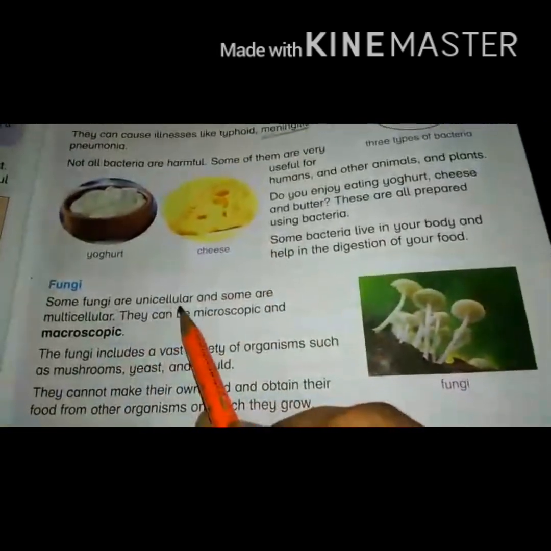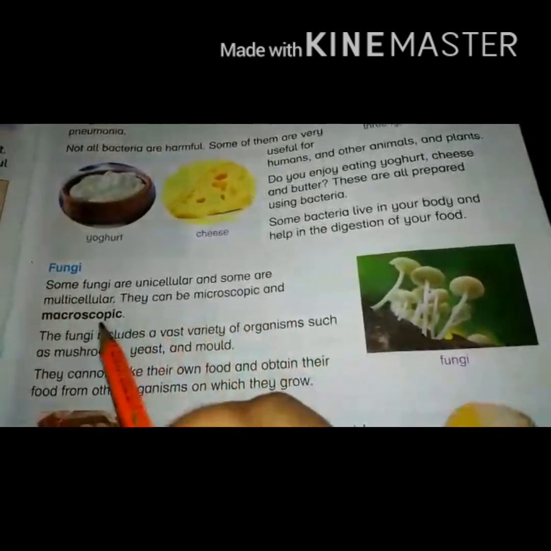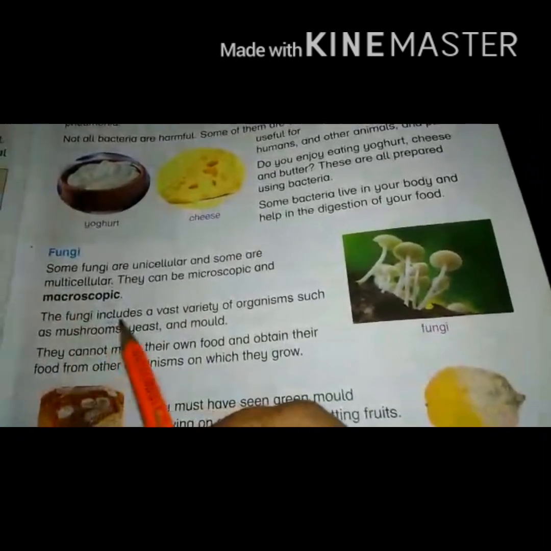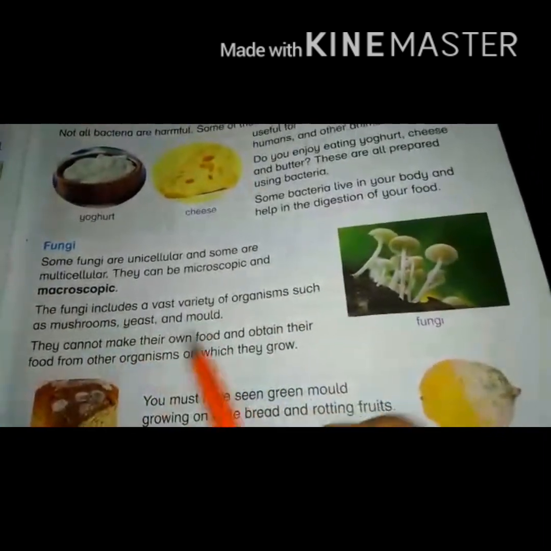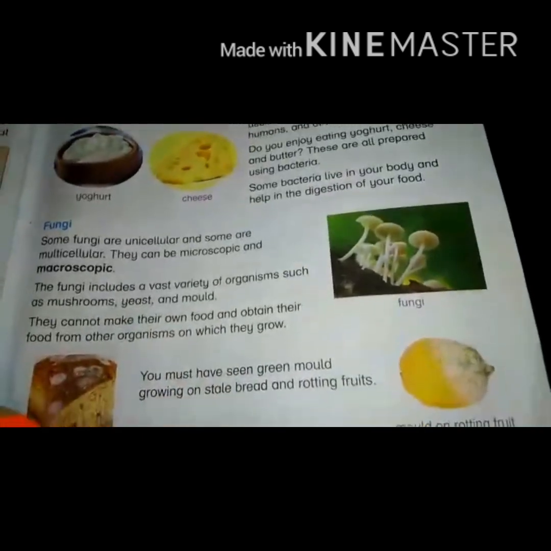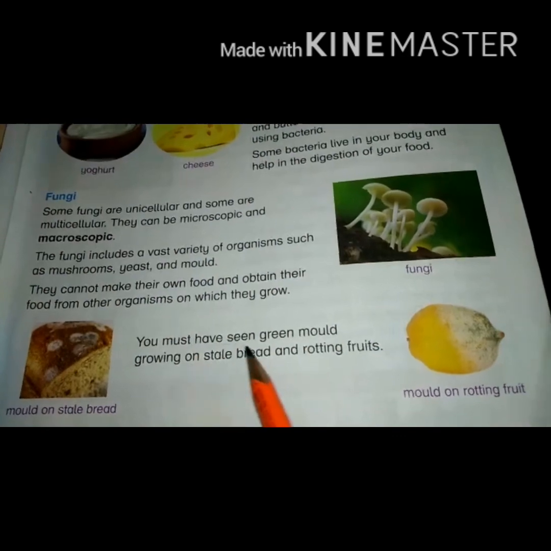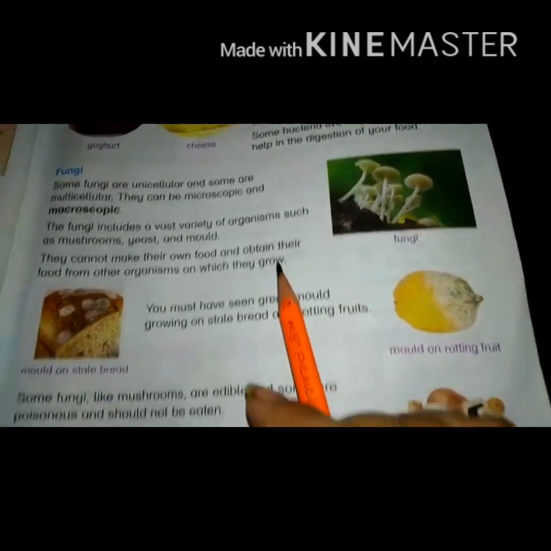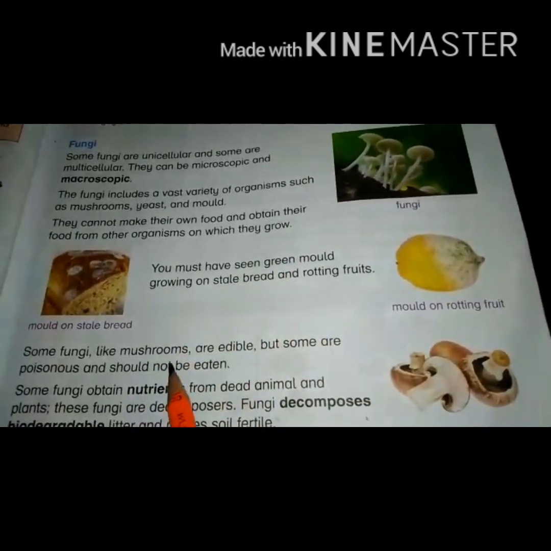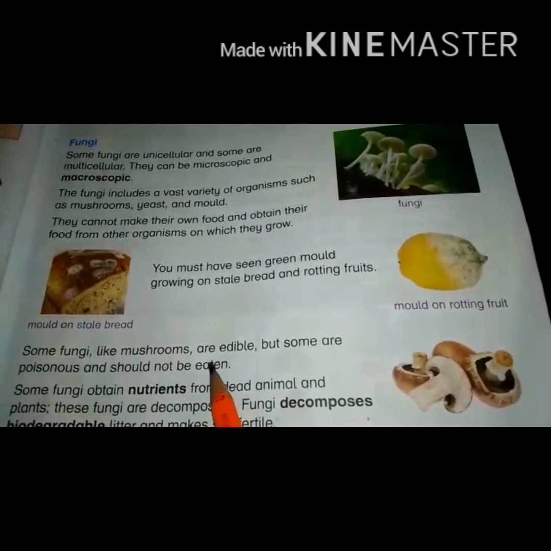Some fungi are unicellular and some are multicellular. They can be microscopic and macroscopic. Fungi include a vast variety of organisms such as mushrooms, yeast, and mold. They cannot make their own food and obtain their food from other organisms. You must have seen green mold growing on stale bread and rotting fruits. Some fungi like mushrooms are edible, but some are poisonous and should not be eaten.